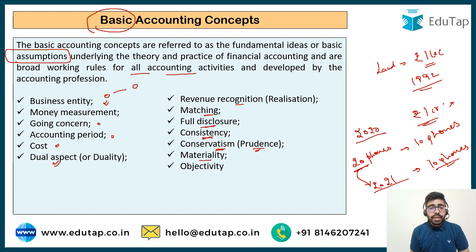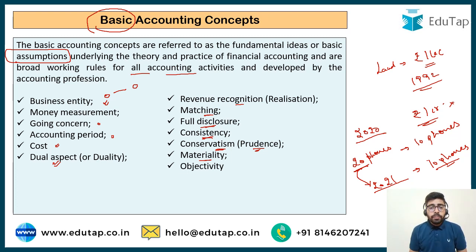Then is materiality. It says that all material aspects should be recorded in the books of accounts. The full disclosure principle does not mean that if you bought a pen, a sharpener, an eraser, for 2 rupees, 5 rupees, 7 rupees, you have to disclose them separately in the books of accounts. Materiality says that you should disclose all the material items. You can club all those pen, pencil, sharpener in one stationery head and show it as a stationery item in your financial statements. So these are all basic accounting concepts.